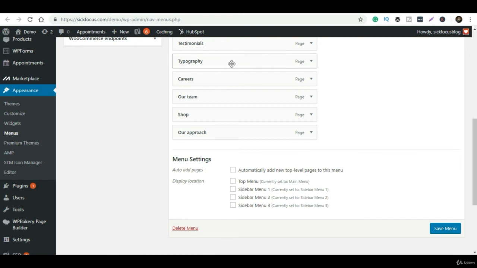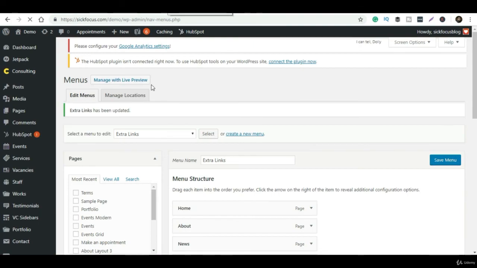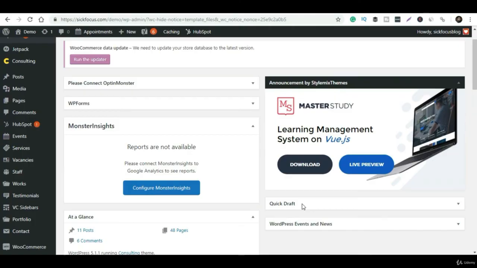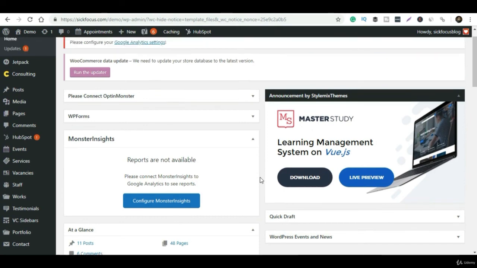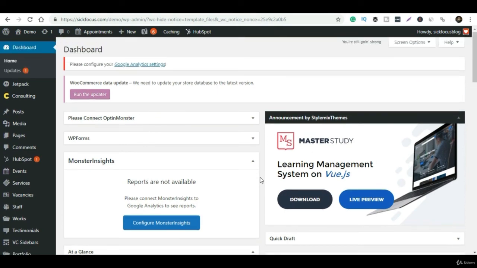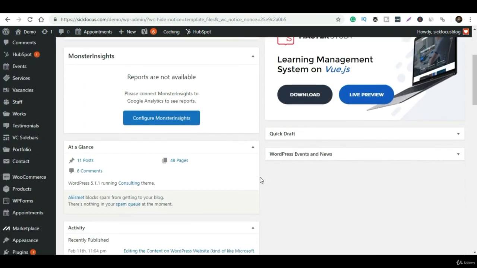In this part, we will understand how you can create a contact form with the help of Contact Form 7. This is a free plugin, you don't have to pay any penny, and you can use it for a contact form or lead generation form or anything. So you have to go to the plugins area, click on Add New Plugin. One more page will come up, and here you have to just search for Contact Form 7.